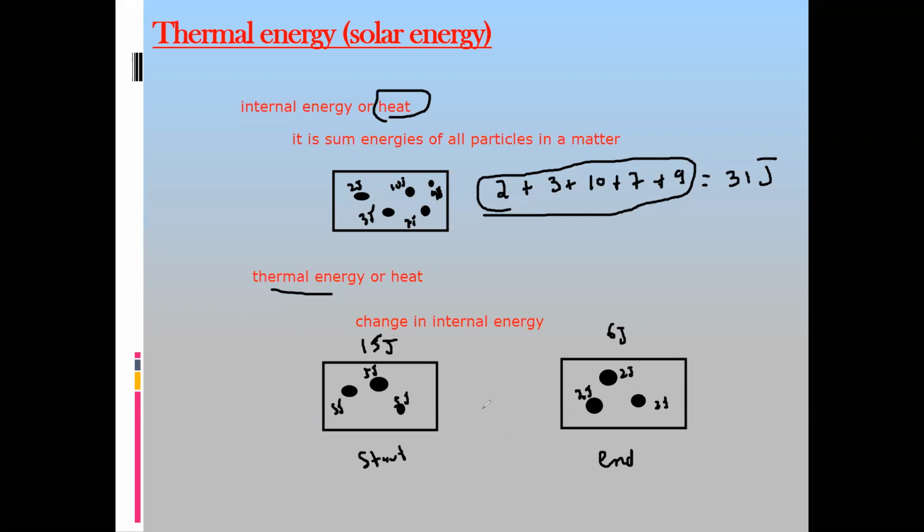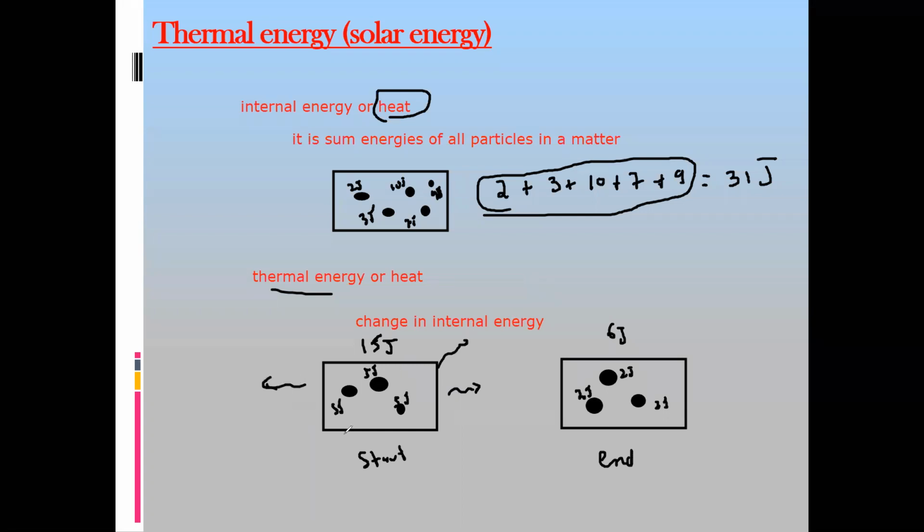So 9 joules of energy is there. Now did this release energy or absorb energy? Originally each particle had 5 joules of energy, but now, after some time, each particle has 2 joules of energy. So what happened? Did it release energy or absorb energy? It released energy, or gave out energy.